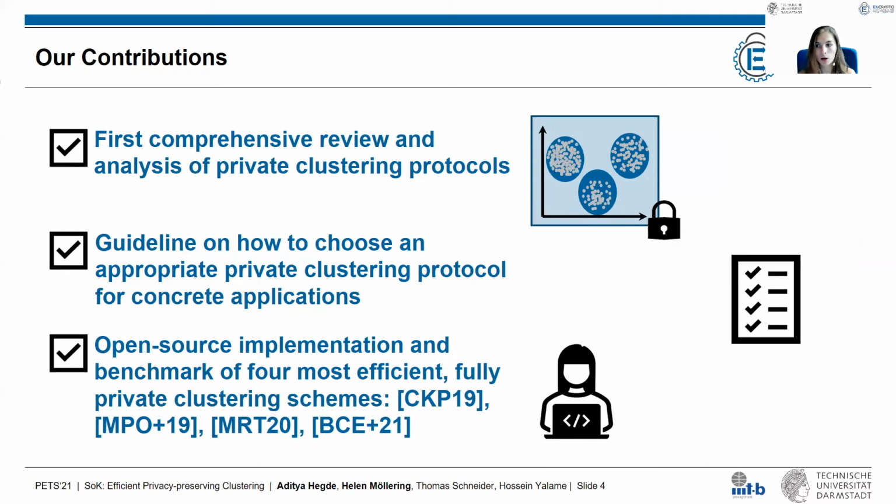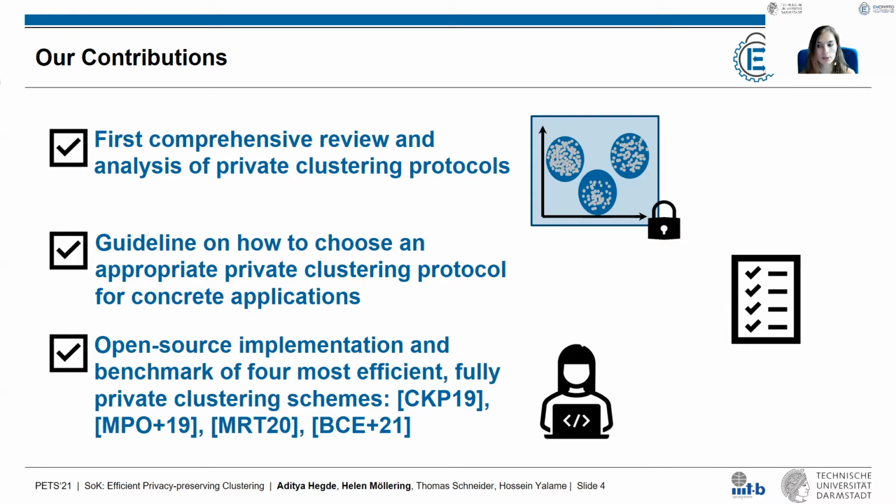In our work, we conducted the first comprehensive review of 59 private clustering protocols and compared them with respect to multiple aspects such as clustering quality, privacy leakage, and efficiency. Further, we give a guideline on how to choose an appropriate clustering protocol given a concrete application.